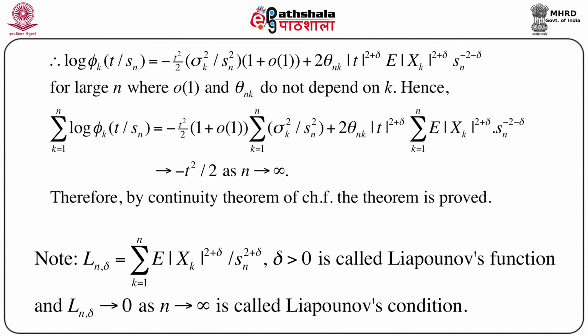Hence, summation k equals 1 to n of log of phi k t by sn.